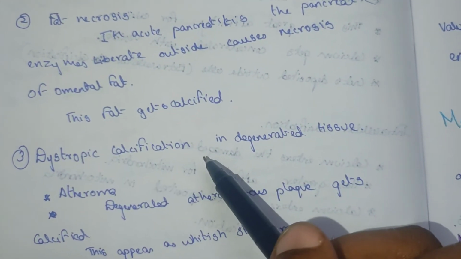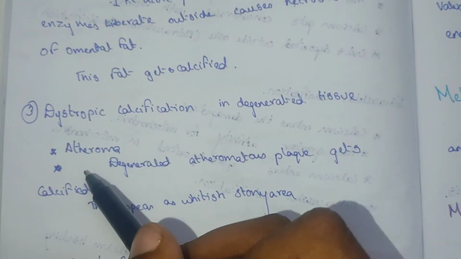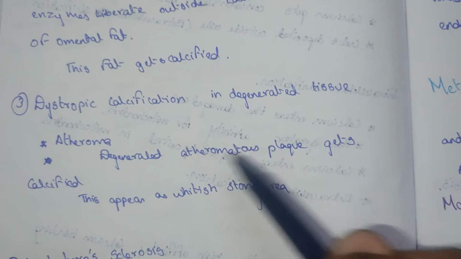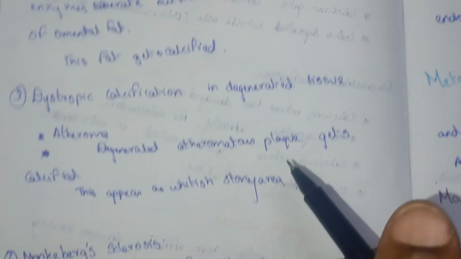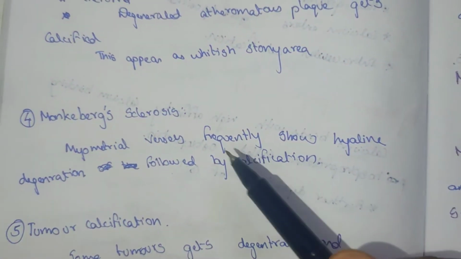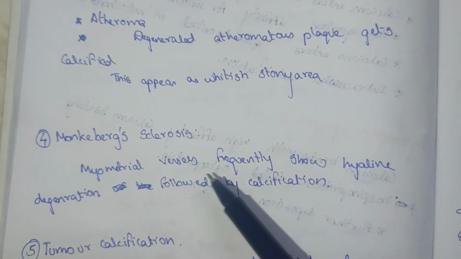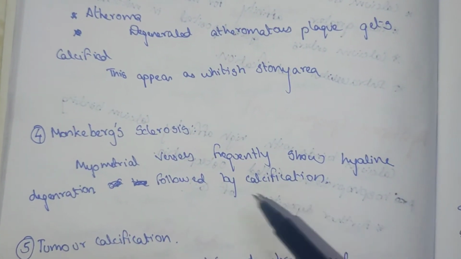Dystrophic calcification in degenerated tissue. In atheroma, the degenerated atheromatous plaque gets calcified, and this appears as a whitish stony area. Monckeberg's sclerosis: myometrial vessels frequently show hyaline degeneration followed by calcification.